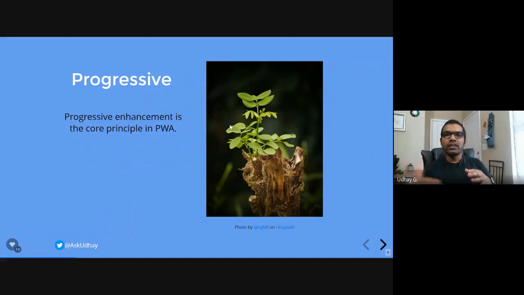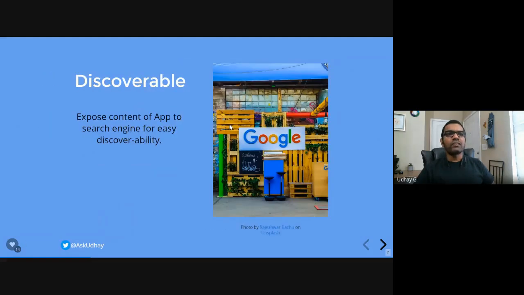And in the third version, you just want to add a new functionality where the user can take a picture right from your web app, and you can save that to the cloud, and also you can see the picture in the photo gallery within the web app, right? You can progressively add these features one after the other as you progress with your web app development. So that's what we call progressive enhancement, which is a core principle of PWA. And the next one is discoverable.